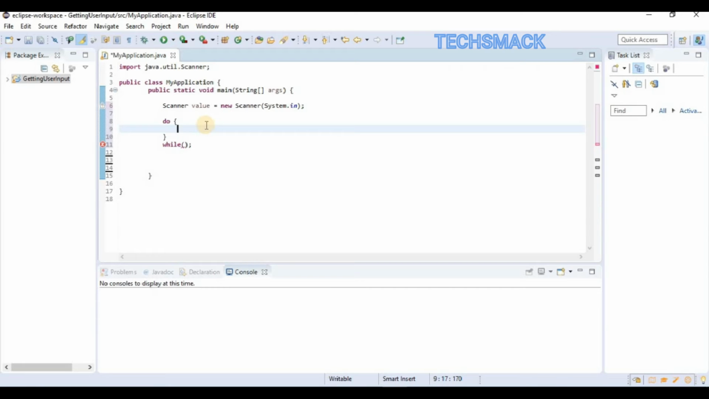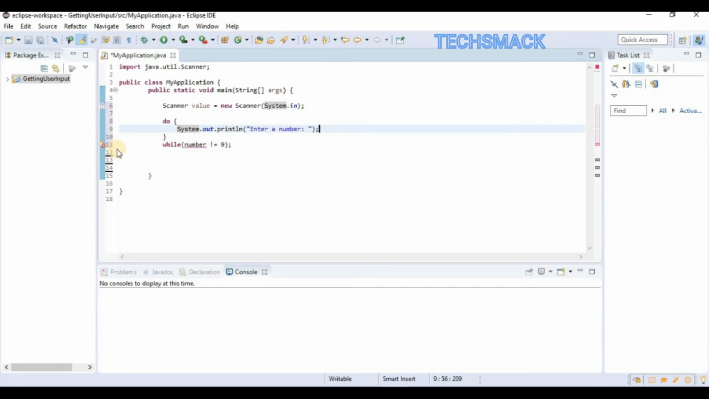Now let's analyze the requirements. The task was to ask the user to enter a number until the number was 9. So here I'm gonna say sysout, control space. I'm gonna write enter a number. Then in our condition, I'm gonna write number not equals to 9. So whenever the number is not equal to 9, our condition will be true and the code within our do block will execute. And the moment that the number will be 9, the loop will terminate.